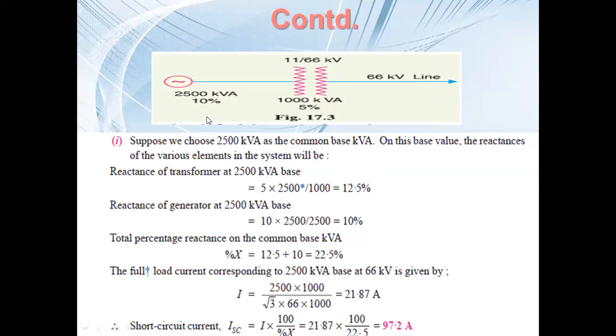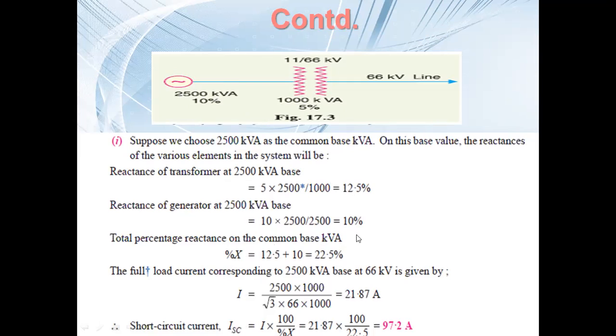There will not be any change because the generator has the same base kVA, so its percentage reactance stays 10%. Now the total percentage reactance on the common base kVA is the reactance of the generator plus the reactance of the transformer, so 12.5 plus 10, which is 22.5%.